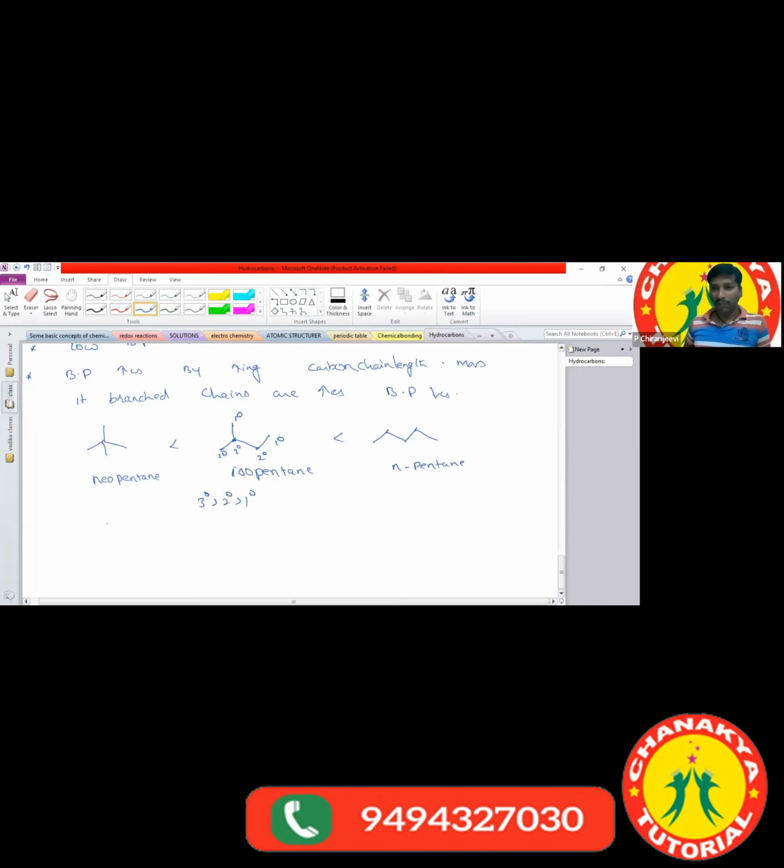Clear? In that, one more point: consider alkanes having an even number of carbon atoms and an odd number of carbon atoms. Which one has the greater boiling point? The hydrocarbon with an even number of carbon atoms. Why? Here the terminal carbons are present in opposite directions, so in a crystal lattice we can accommodate more molecules. The number of molecules increases, so their melting point also increases.